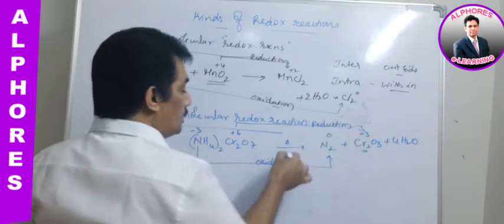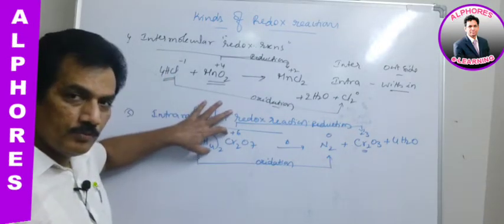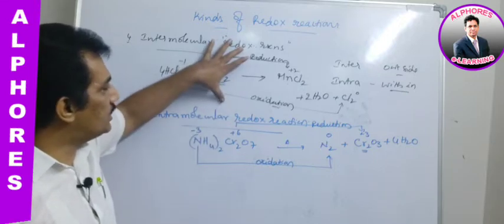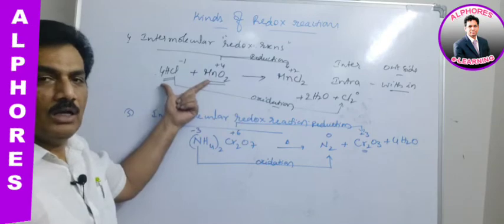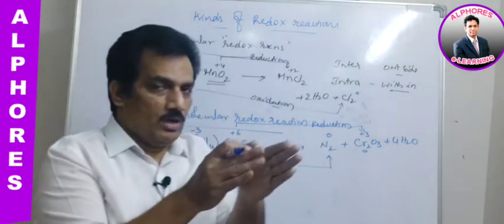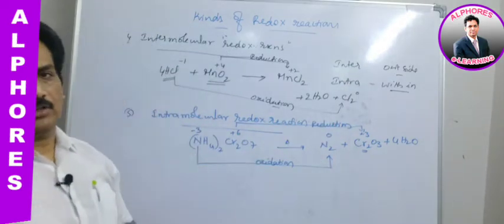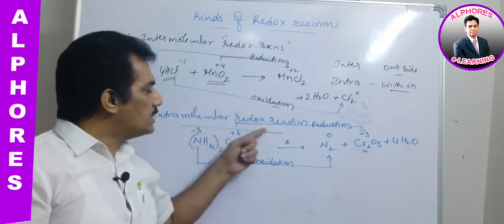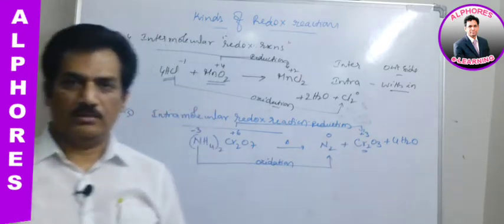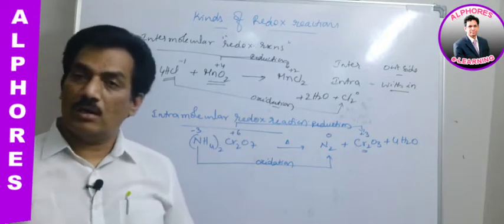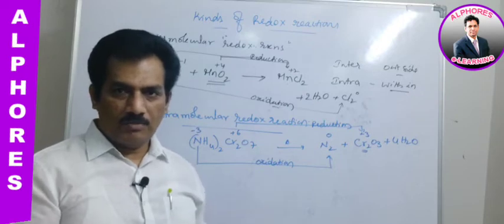Both of these, oxidation and reduction, happen within the same molecule. Unlike this one, where oxidation and reduction take place but different molecules are involved, and hence it is an intermolecular redox reaction. Whereas in this case, within the same molecule, these elements are undergoing oxidation and reduction. Such redox reactions are known as intramolecular redox reactions. Are you clear with this one?